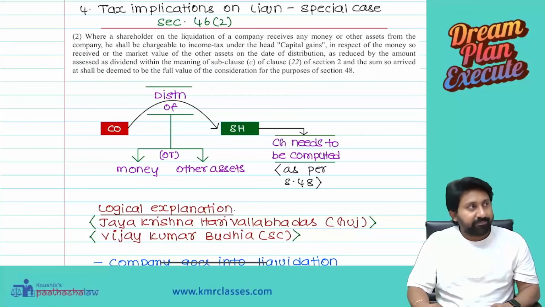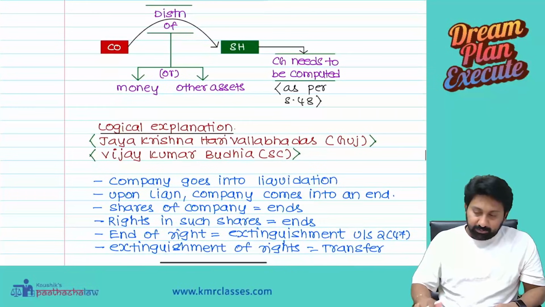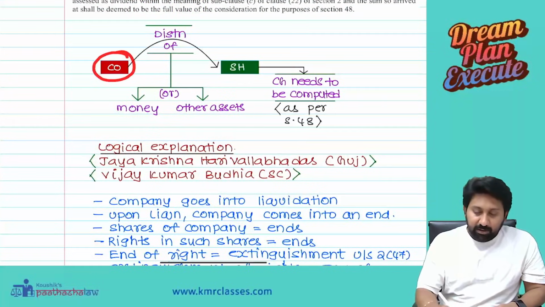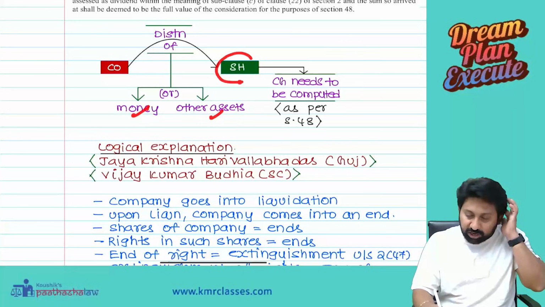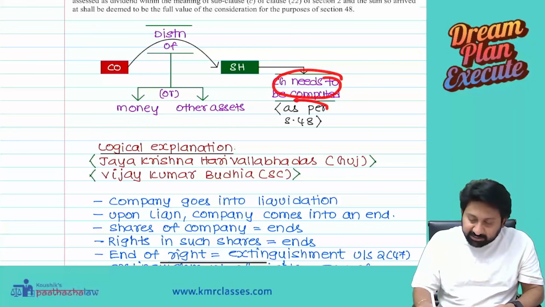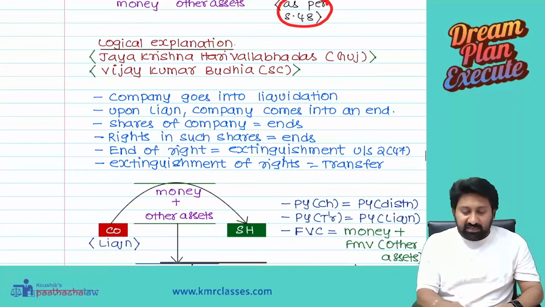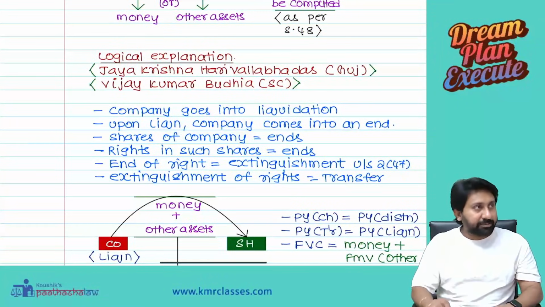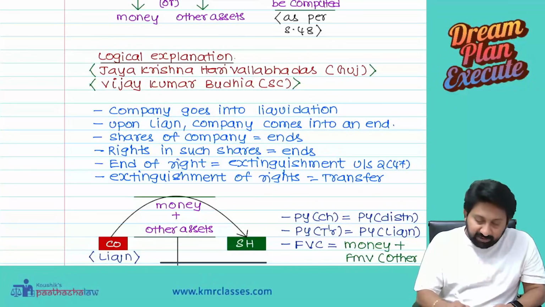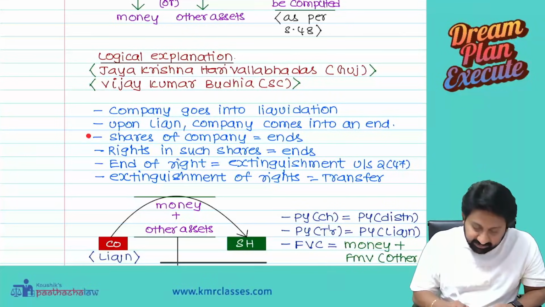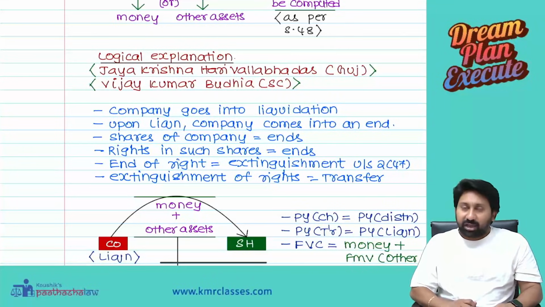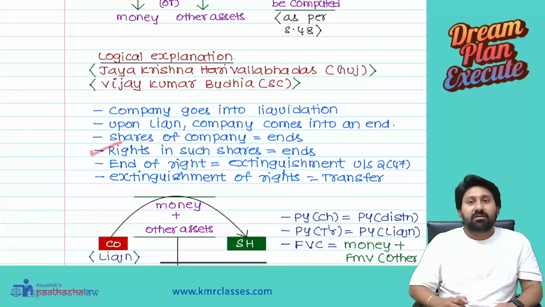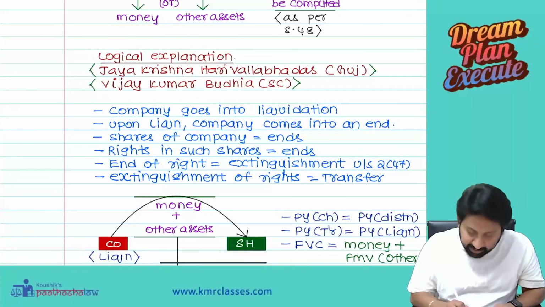Sir, what does it mean? See, there is a company. That company made a distribution of money or other assets to shareholders. Capital gains need to be computed under section 48. Logically, I explained through the case laws also. In the Supreme Court judgments of J. Krishna Harivallabh Das and Vijay Kumar Budhia, what they said is, whenever a company goes into liquidation, upon liquidation the company will come to an end. Shares of the company also will come to an end. Now rights on the shares are going. If rights on the shares end, it is an extinguishment of right. Extinguishment of right is a transfer.